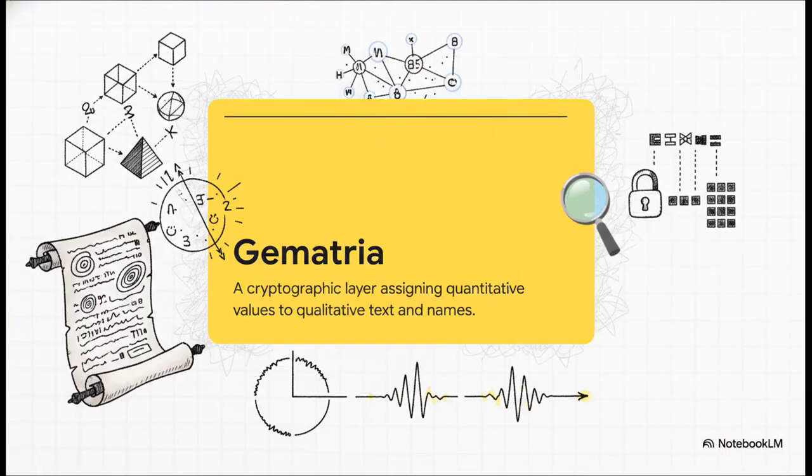So what exactly are the raw ingredients we're feeding into this machine? First up is gematria. Now, historically, people view this as a mystical practice, but our engine processes it purely as a structured linguistic data set. Think of it like a massive cryptographic layer that assigns specific numerical values to words, texts, and names. It's like a system where A equals 1, B equals 2, and so on. This gives the AI a mathematical language to actually measure linguistic and numerical resonance.